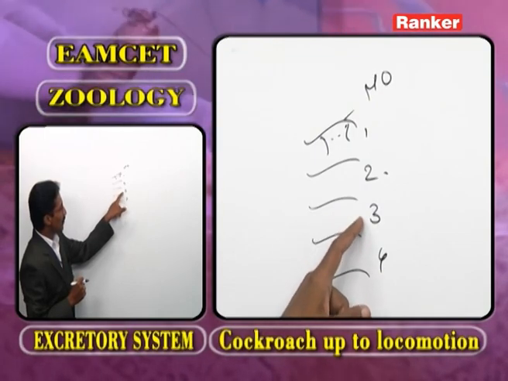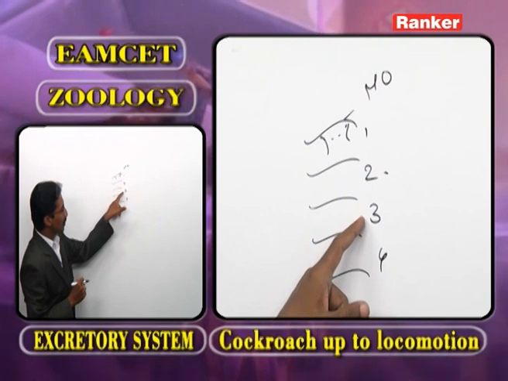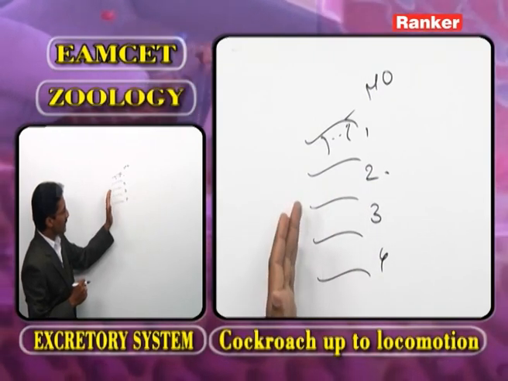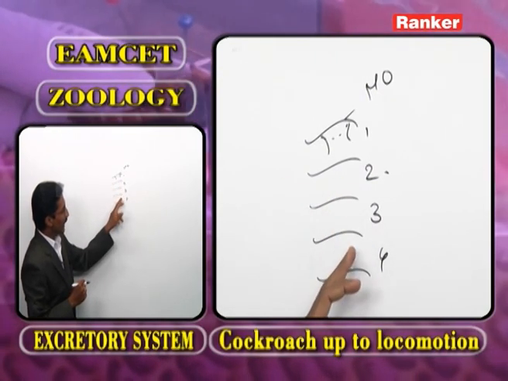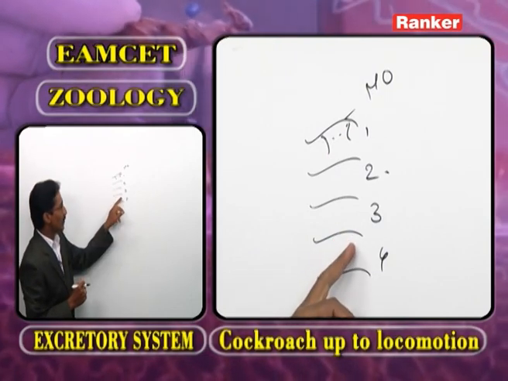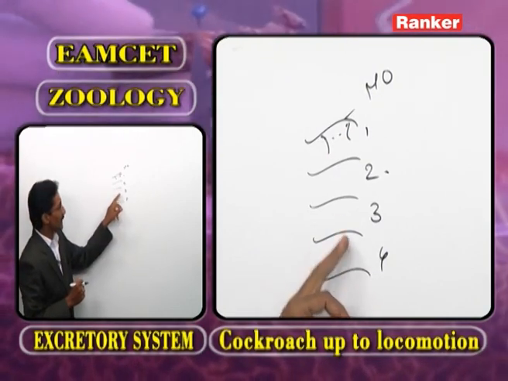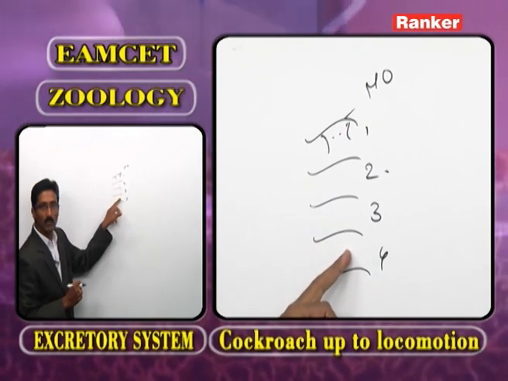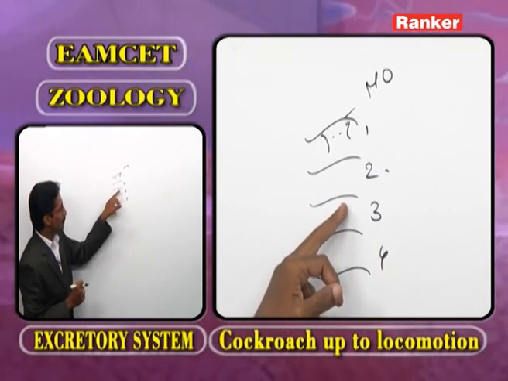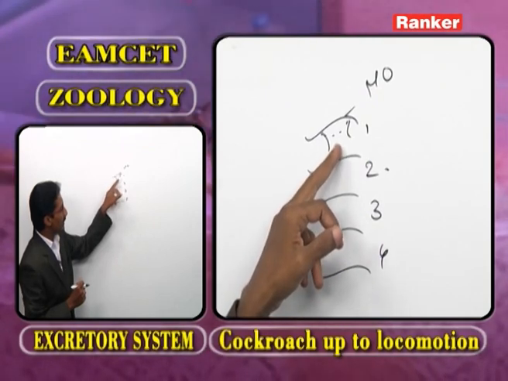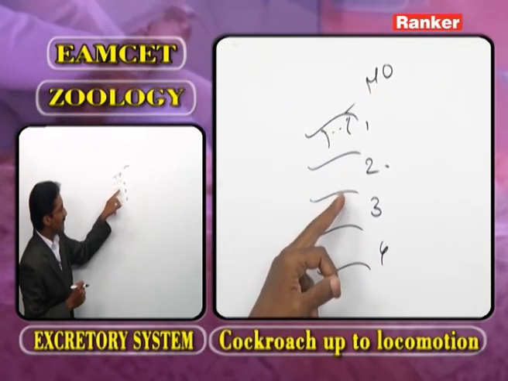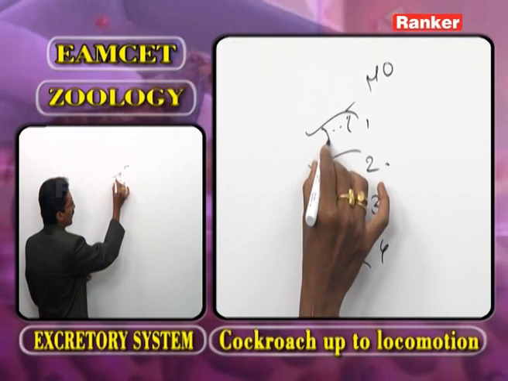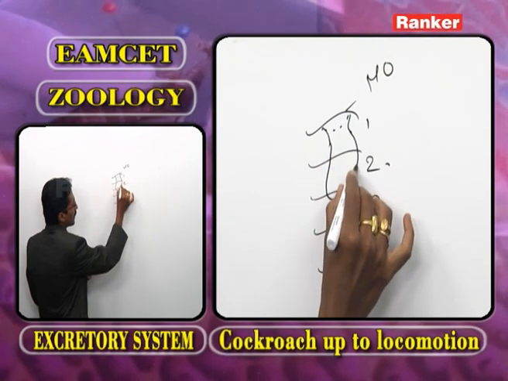What is the groove that separates the buccal chamber and the pharynx? The pharynx is present in the third and fourth segments. The buccal cavity is present in the first segment, second segment and part of the third segment.